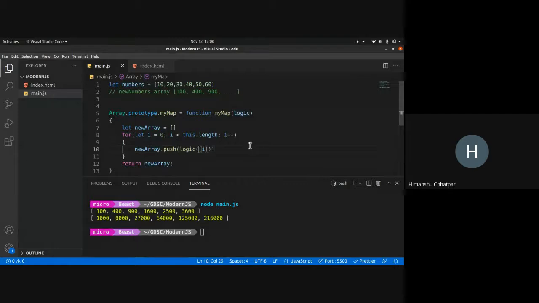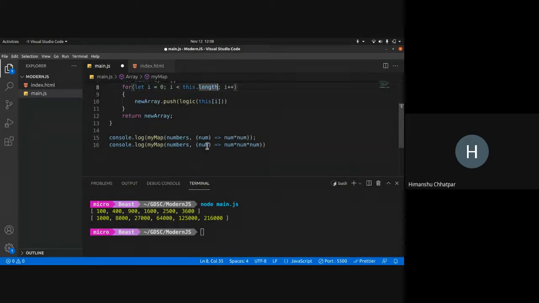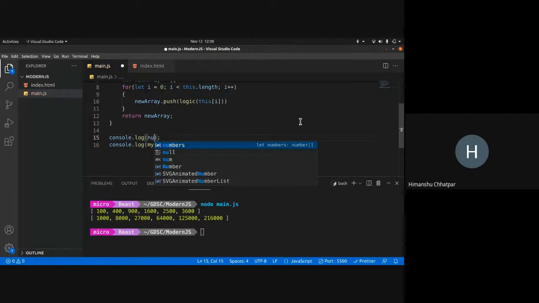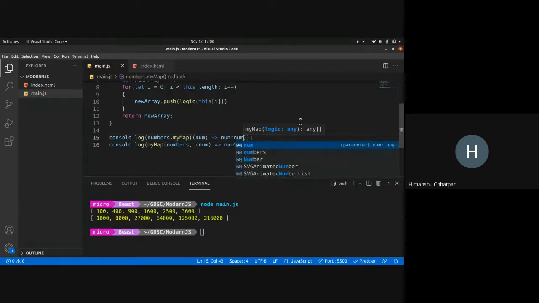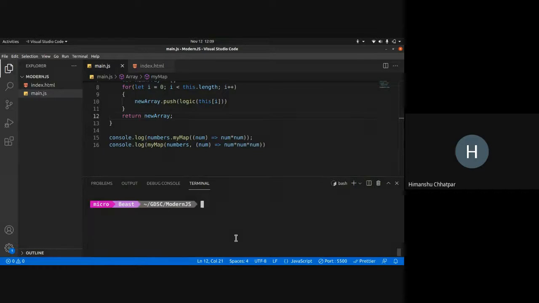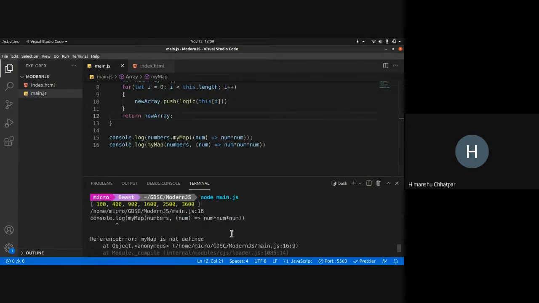So instead of this, I would do this array, and return the new array. So instead of calling it like this, I can have numbers.mymap, right? This is my custom function that I've built now. I just need to pass the logic. So num is getting transferred into num into num, right? So this is how it works. What error?